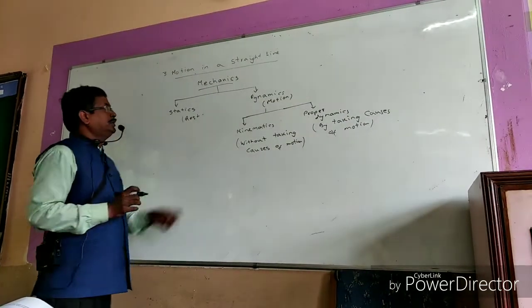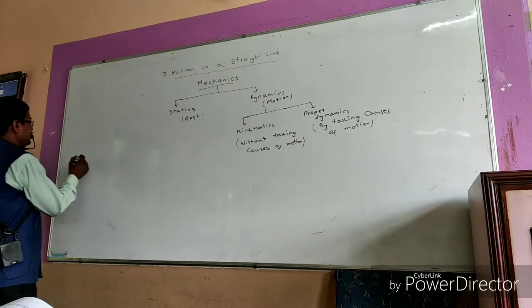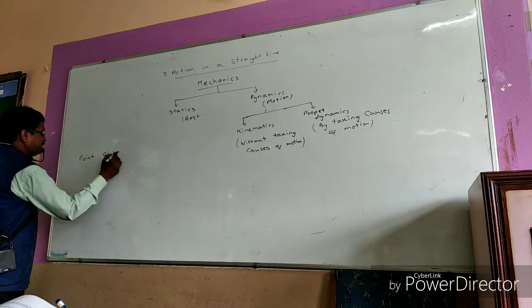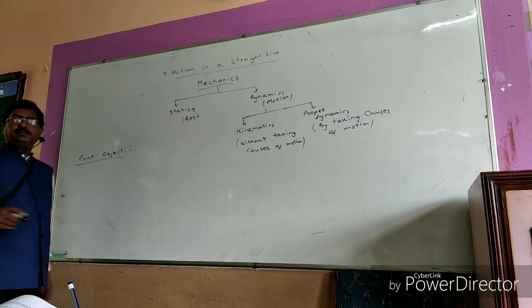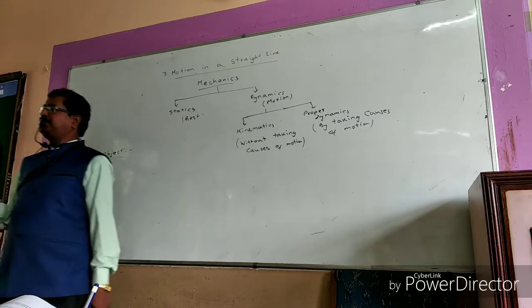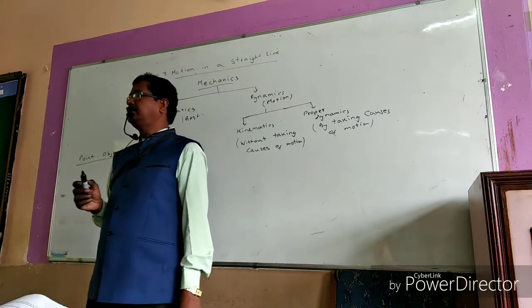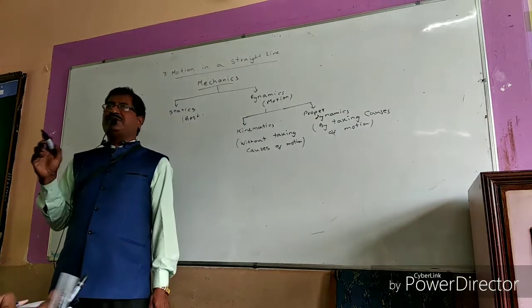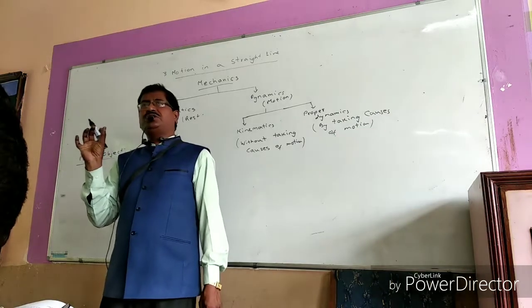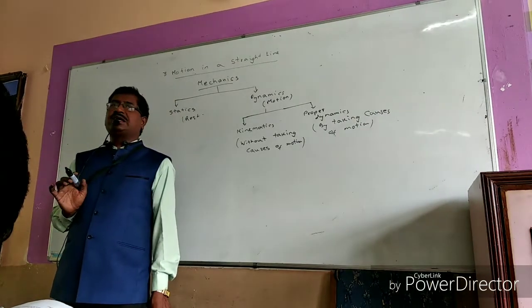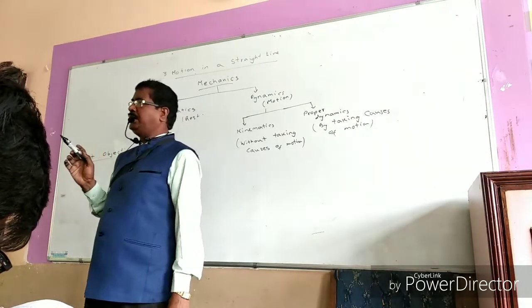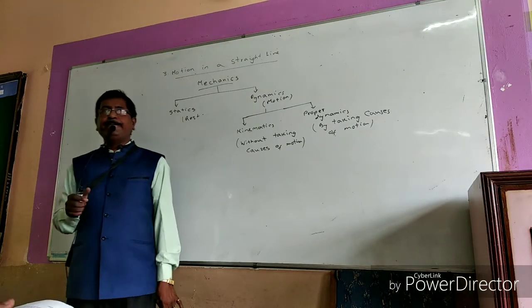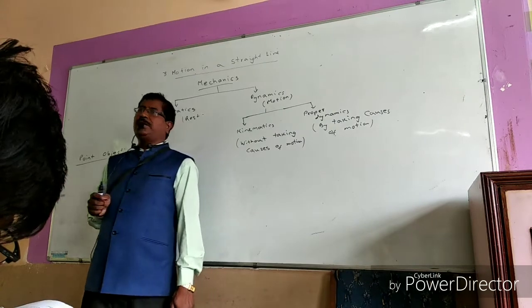Now, before going to the motion, you must know about the point object. What is meant by point object? If the distance covered by the object is very high in comparison to the size of the object, then that is called a point object. If the size of the object is very less in comparison to the distance covered, then that object is said to be a point object.